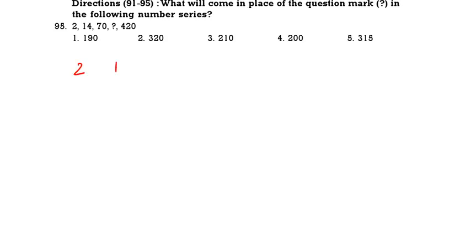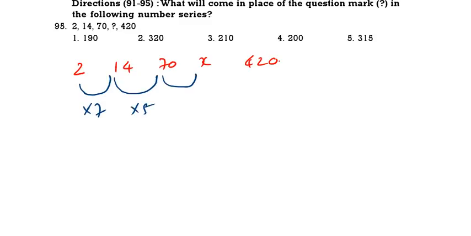Next, 95 question. 2, 14, 70, question mark, and 420. See, this is 7. This is 5. Then into 3. 70 into 3, 210. 210 is the correct answer.